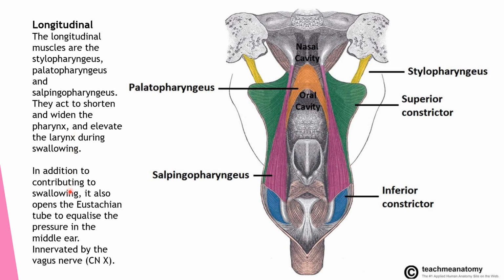In addition to swallowing, it helps to equalize the pressure in the middle ear via the eustachian tube. It is also innervated by the vagus nerve. Longitudinal muscles are palatopharyngeus, salpingopharyngeus and stylopharyngeus. They have a role in swallowing and equalization of pressure in the middle ear.